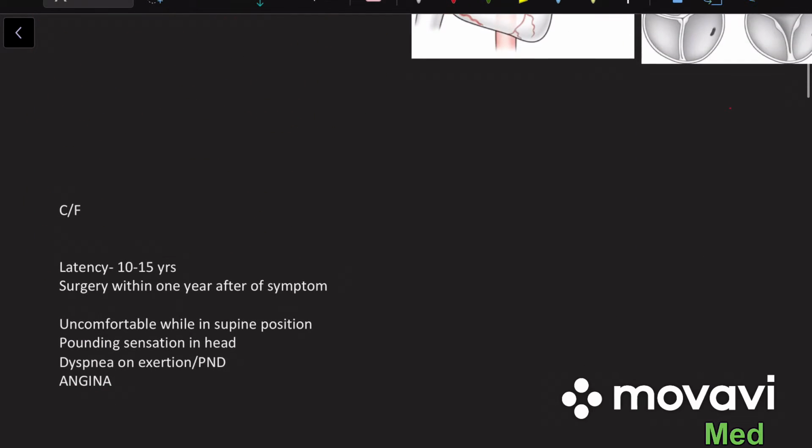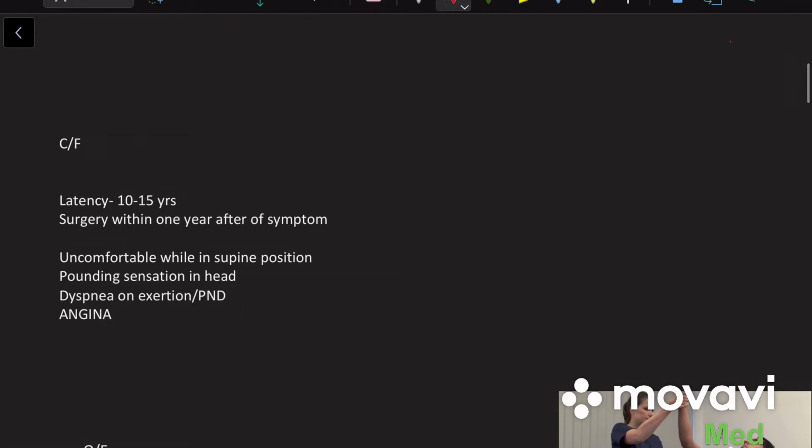Now, let us talk about the clinical features of aortic regurgitation. Usually, aortic regurgitation can be asymptomatic for about 10 to 15 years, but we should do surgery as soon as the symptoms appear, because we want to prevent the eccentric hypertrophy of the left ventricle in order to prevent a worse prognosis later.